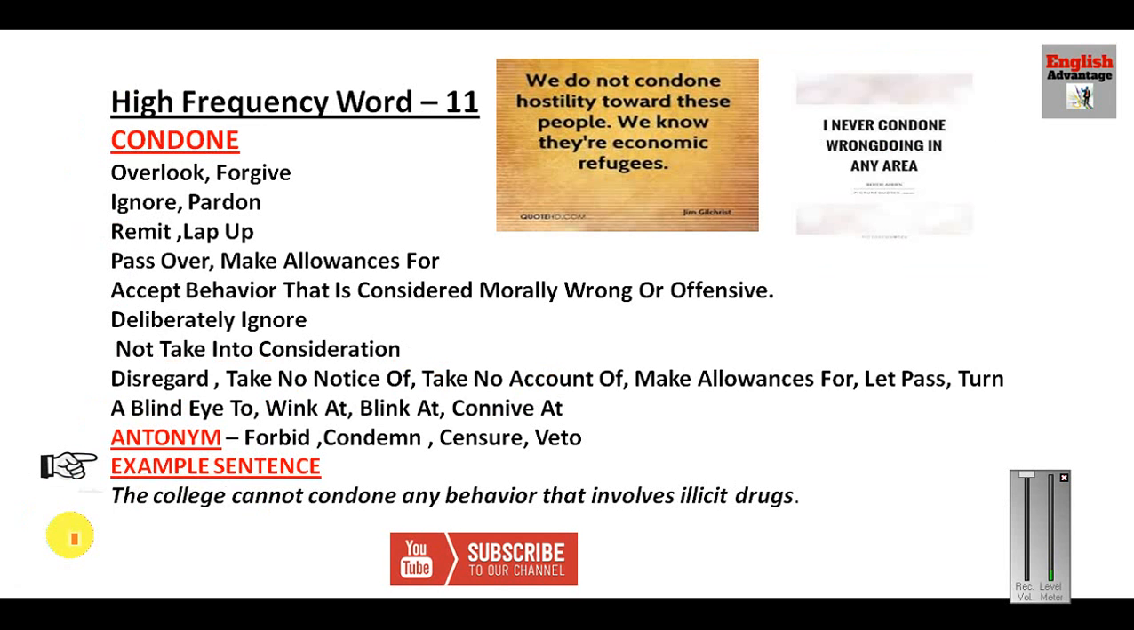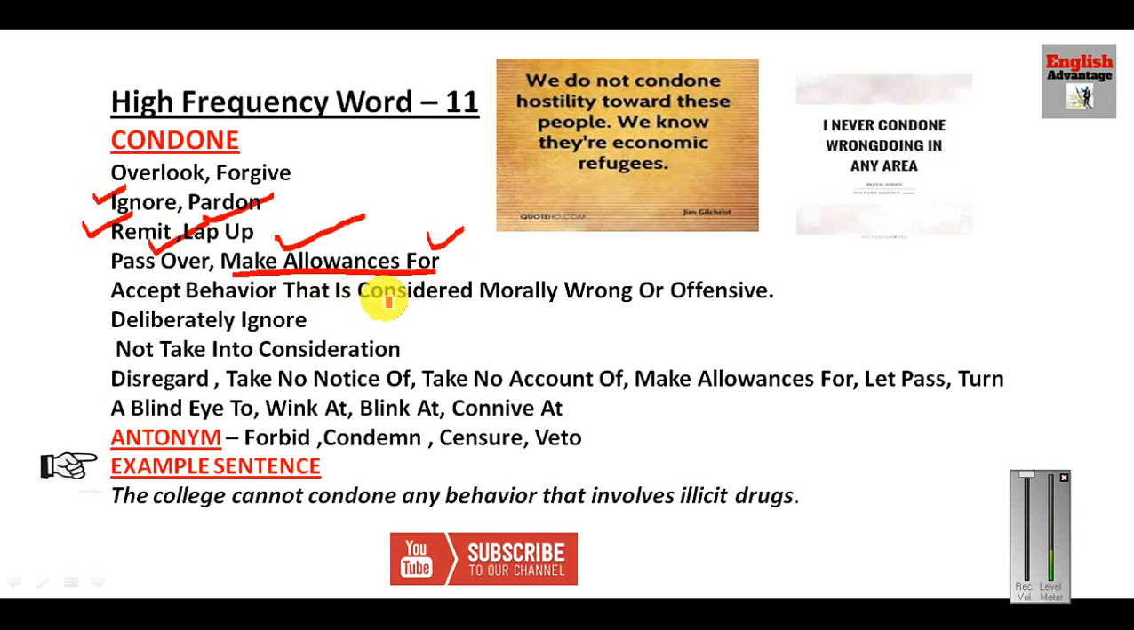Now let us see the next word, condone. Condone simply means to overlook something, to see and not accept something. Overlook, forgive, ignore, pardon. Pardon, remit, this is used in the sense of fees. Okay, remitted the fees. Lap up, pass over, you have let it pass over, you have forgotten it, you have overlooked it. Make allowances for, this is the idiomatic expression. Make allowances for, it means you are overlooking something.